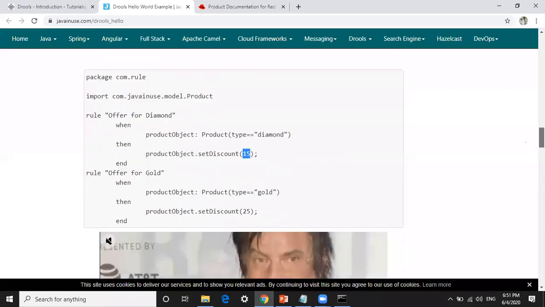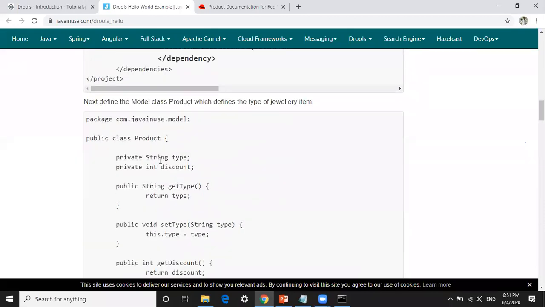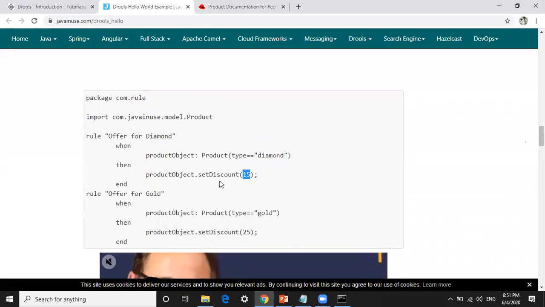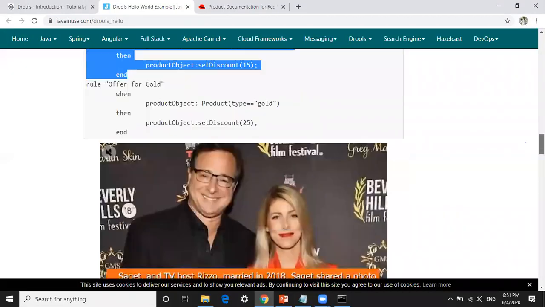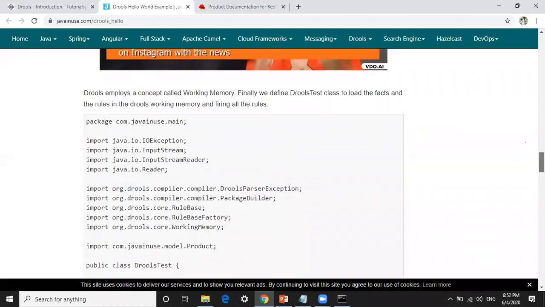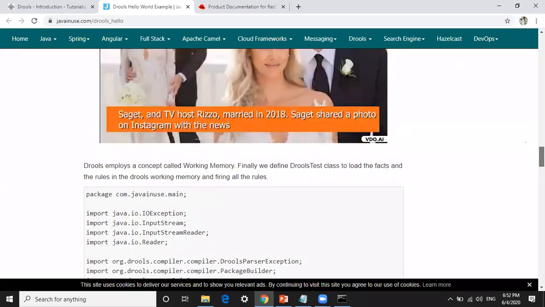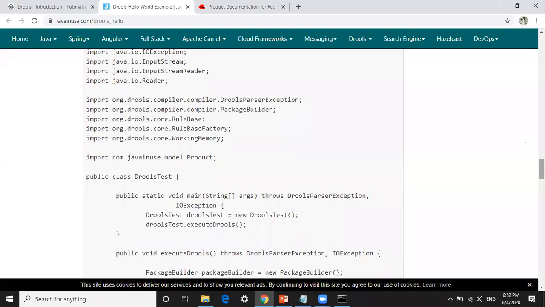Here, if you see in the model class, we are setting if type equal to gold, discount equal to 10. So type gold, discount equal to 10, it is a hard-coded value. But now here we are setting a dynamic pricing. Just we are setting up each rule for a particular product like this. So you just need to download the particular jar files for BRMS.